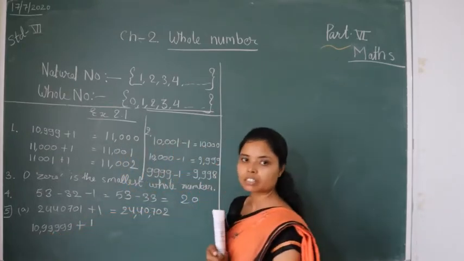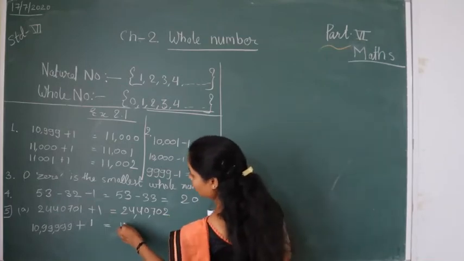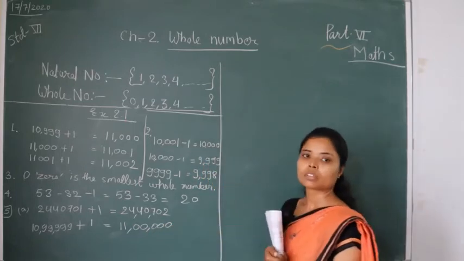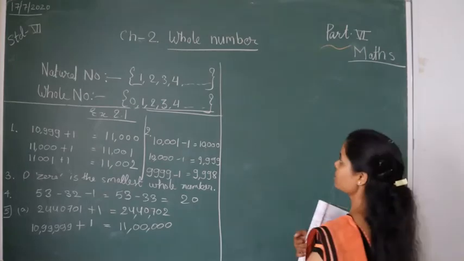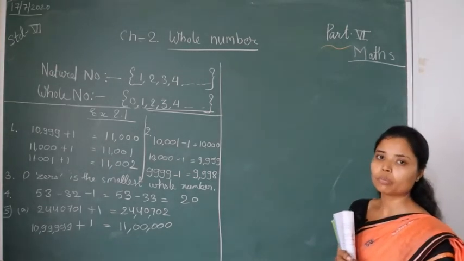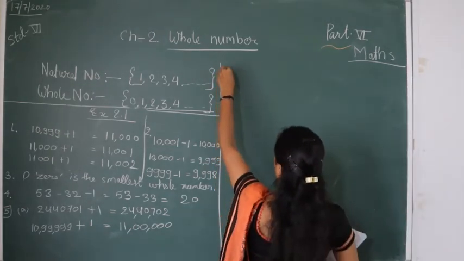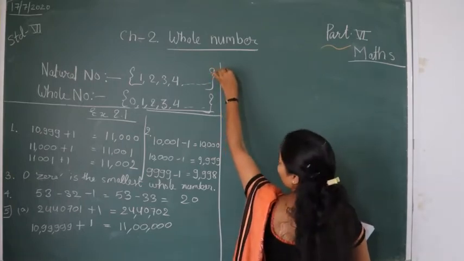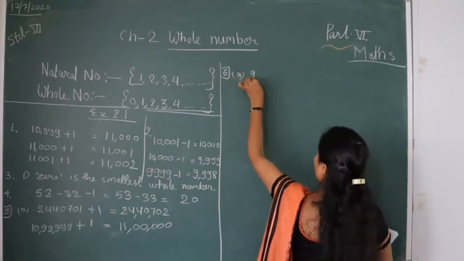I'll explain one more. 10,99,999. Find the successor, add 1. So when you add, you get 11 lakh. I hope you understand, students. Next one, predecessor. Predecessor is the just before number, and when we want to find the before number, we subtract the number by 1.